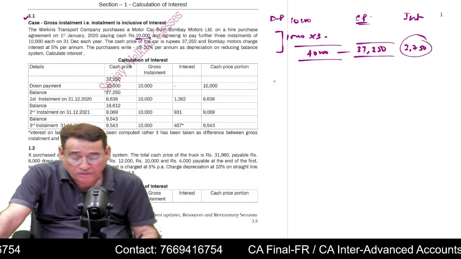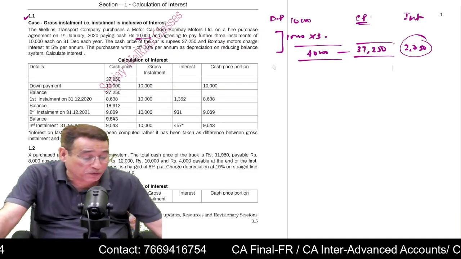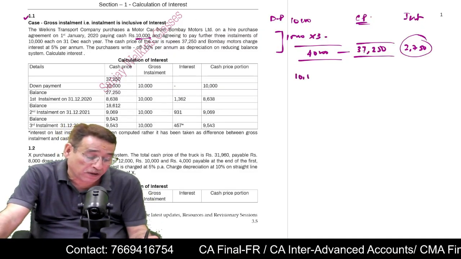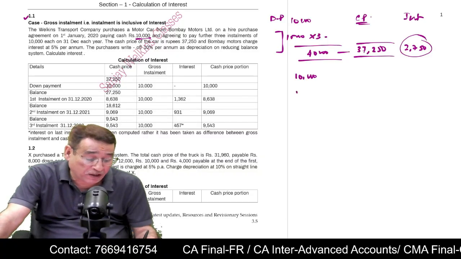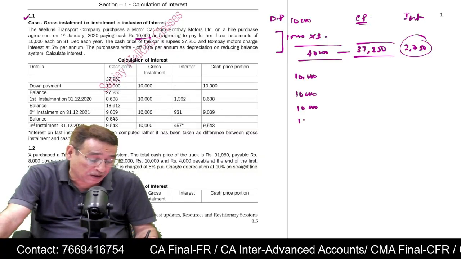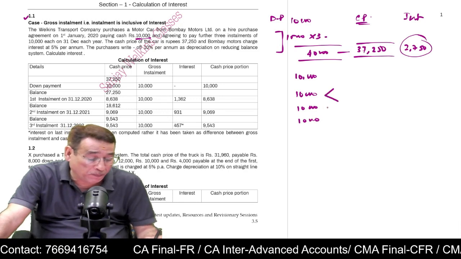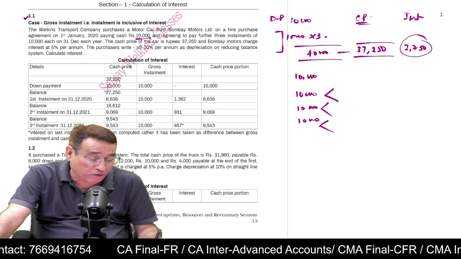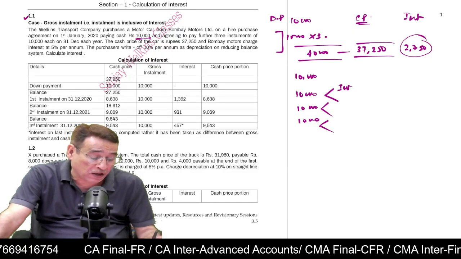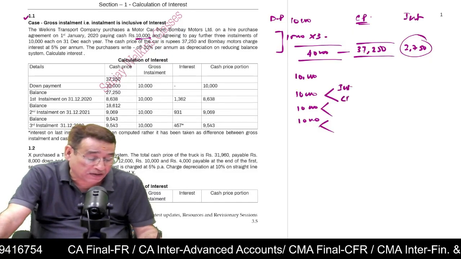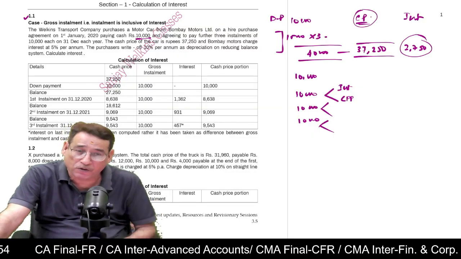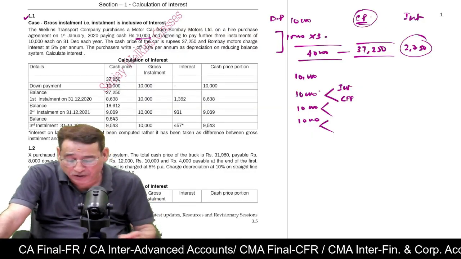Isn't it? So the first thing which we are supposed to do is to know, because we have paid a down payment, no doubt about that. After that, each year, at the end of the year, I am supposed to pay 10,000, 10,000, 10,000. So the most important point is that whatever installment I am paying, what exactly is the interest out of that installment and what exactly is the portion which I am paying for the cash price. Is it clear to you? This is exactly the theme of this particular chapter.